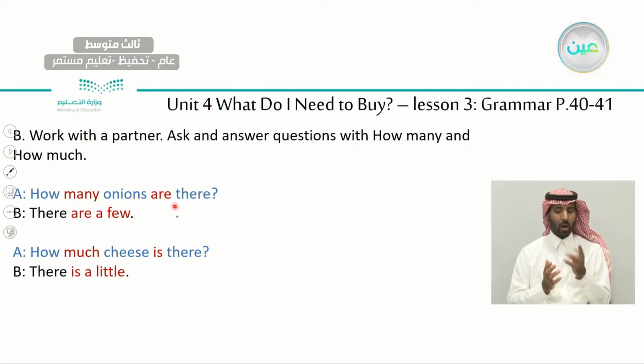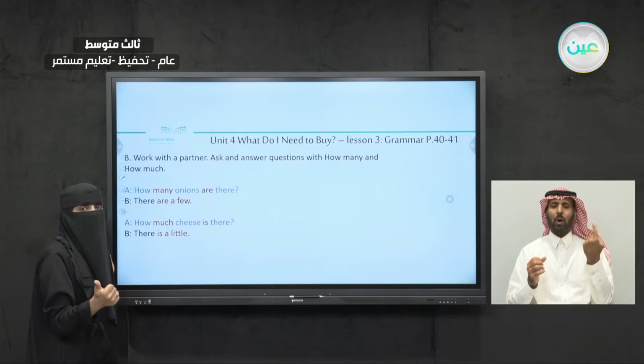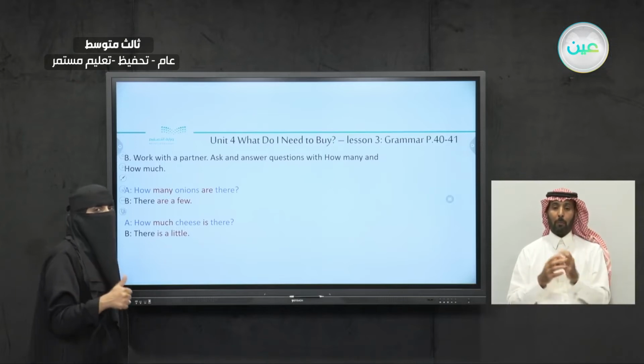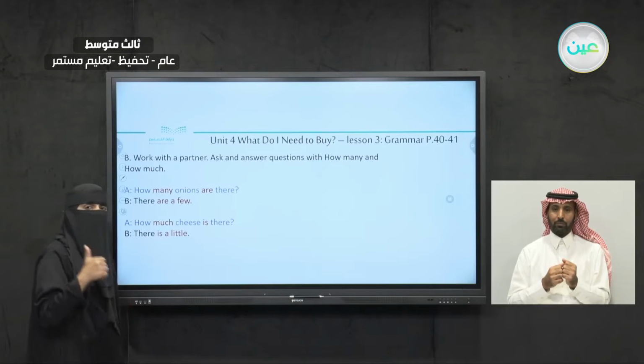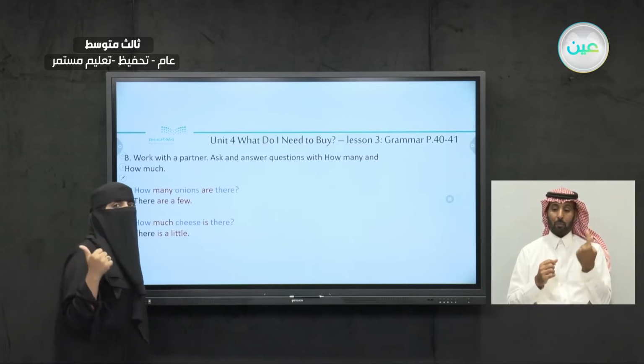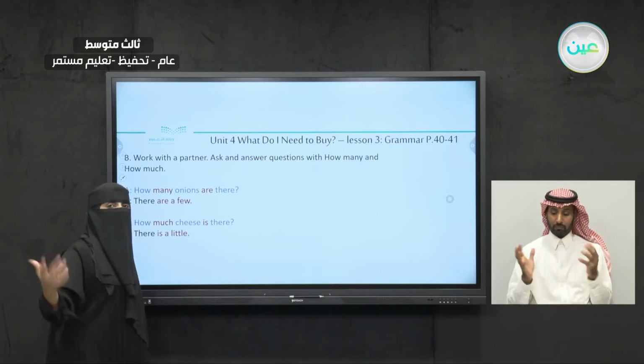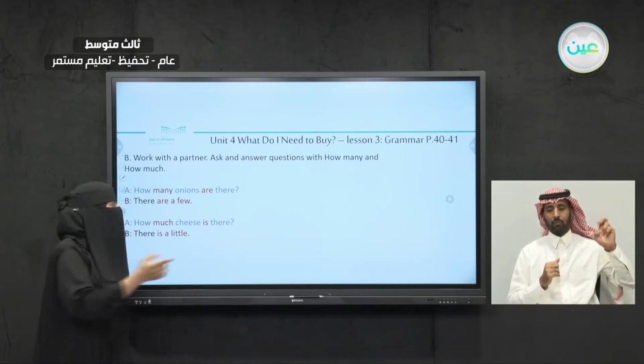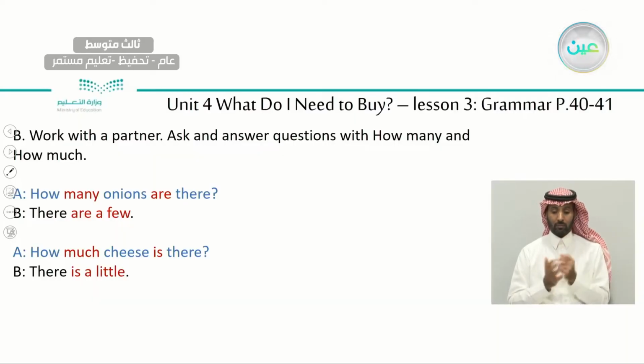How many onions are there? Okay? Do you remember are and is? We talked about it yesterday. Are is used with what? With countable or uncountable nouns? With the countable, singular or plural? Plural. If it's more than one and it's countable, we use are. But if it's like cheese, uncountable, or countable singular, we use is. Keep that in mind when you are forming your questions, okay?